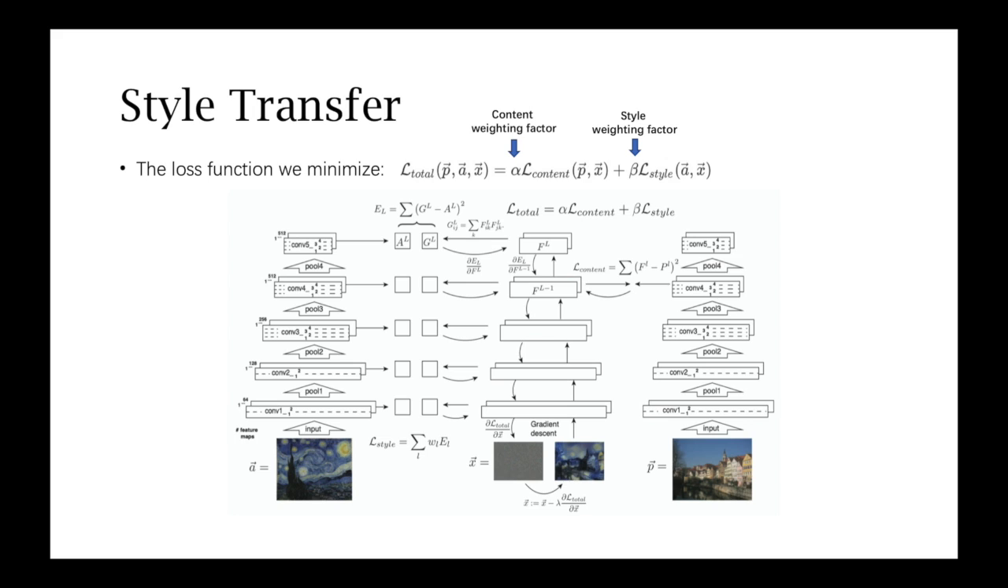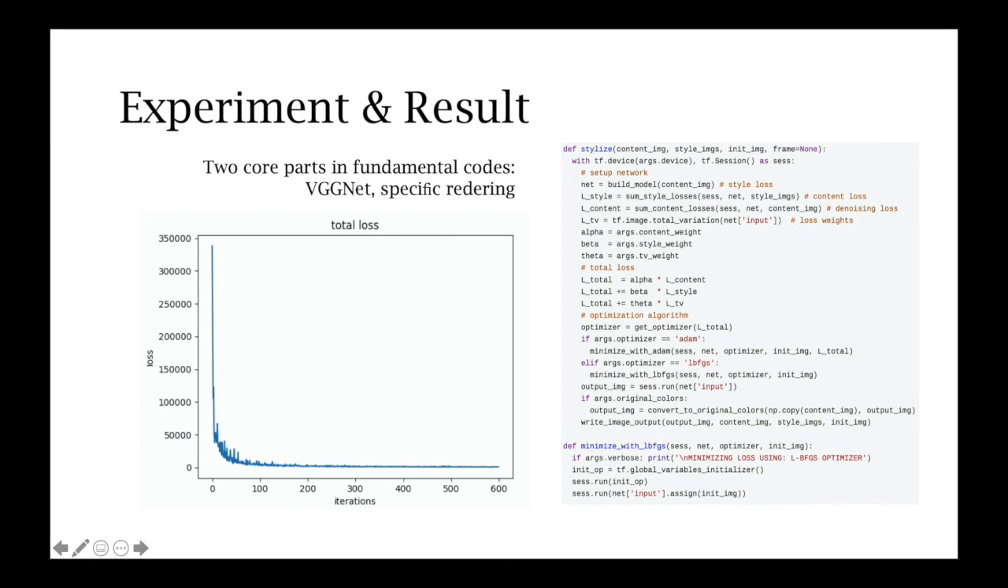To extract image information on comparable scales, we always resize the style image to the same size as the content image before computing its feature representations. Below is the detailed process. The fundamental code includes two core parts, VGGNet and the specific rendering. Here is the most interesting rendering part, and also the loss we got in the training process.